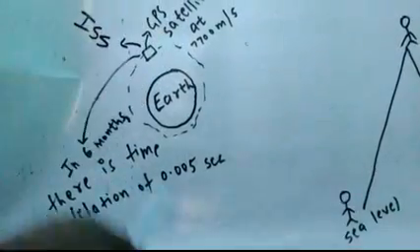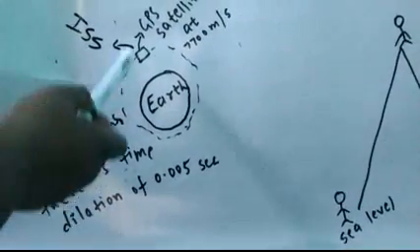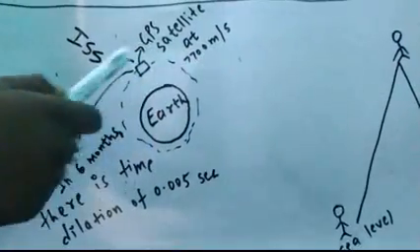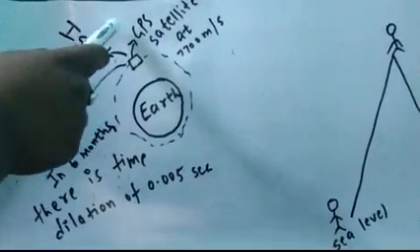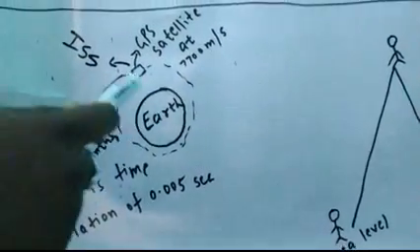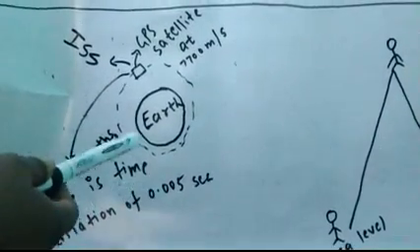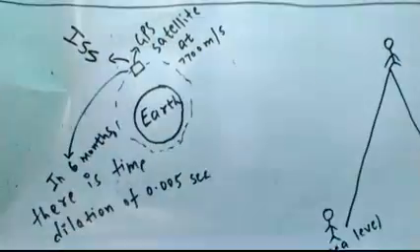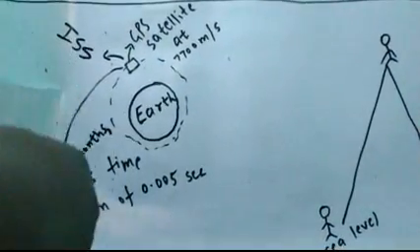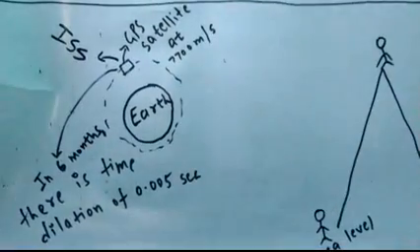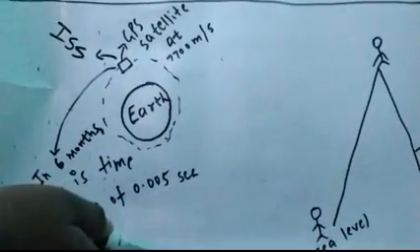Let us consider the case of GPS satellites. If we do not consider the effect of time dilation, and we have to go to a hotel through the GPS system, it will send us to some other random place.